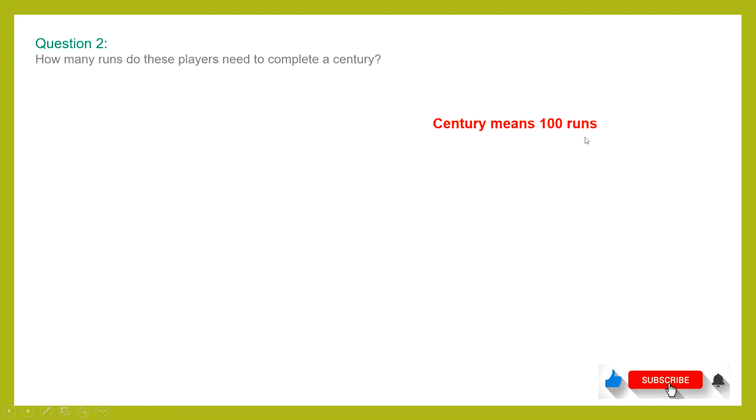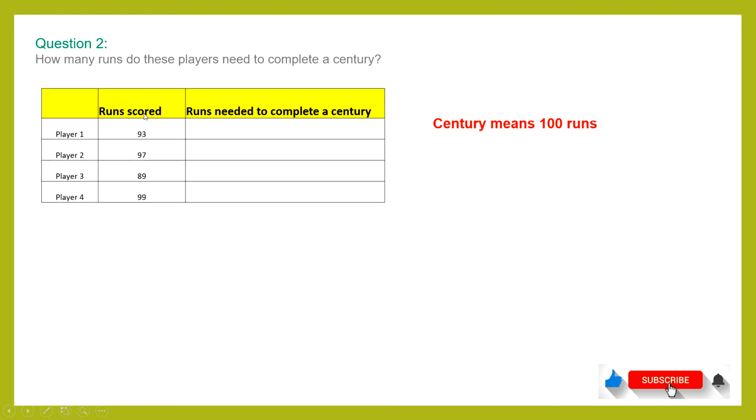Now we know century means 100 runs, and if you look at these players, we need to figure out how many runs each of these players needs to complete their century. So to find out this, we have to count after this number. Currently player 1 has scored 93, and player 2 scored 97.